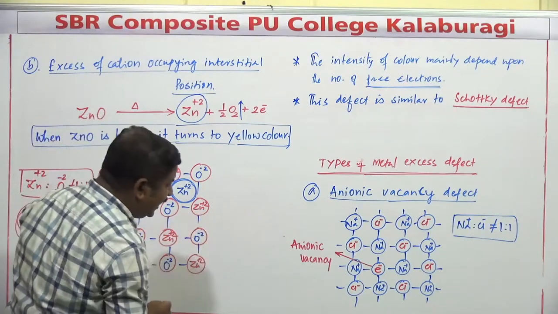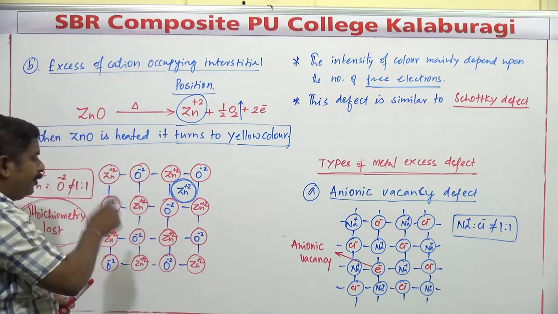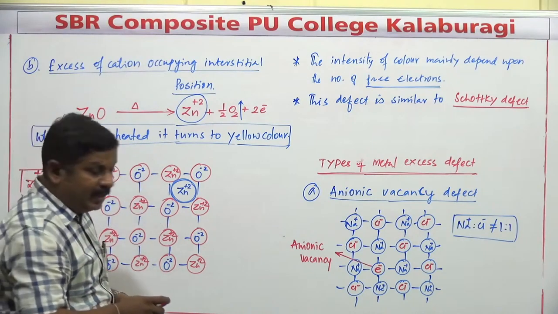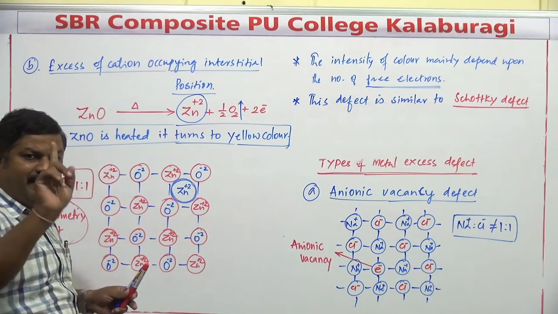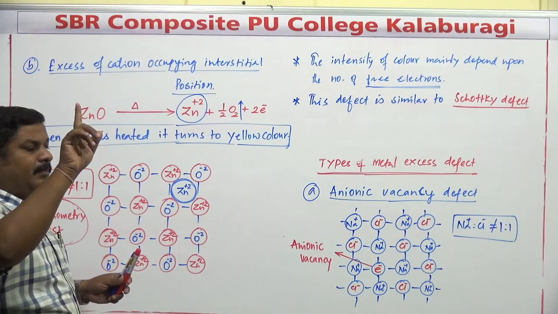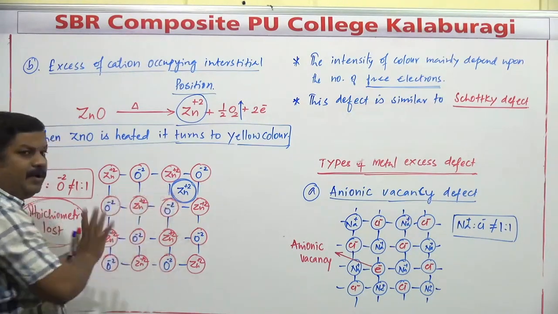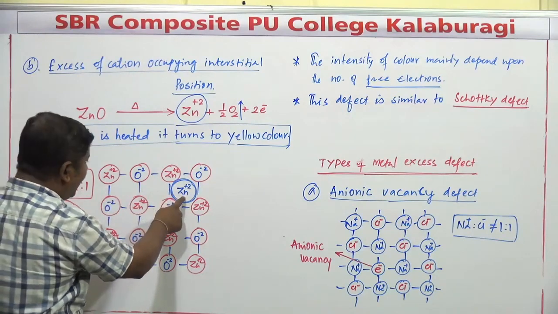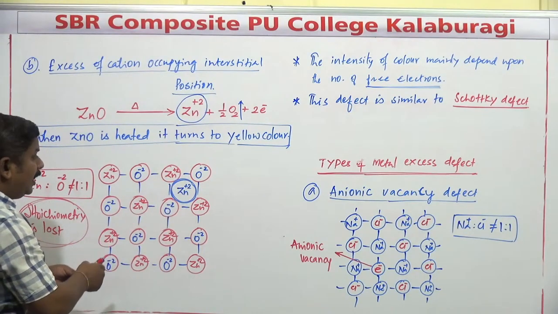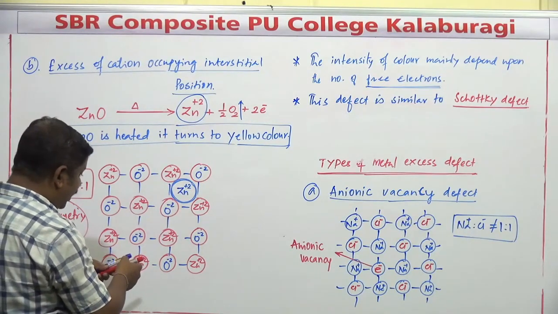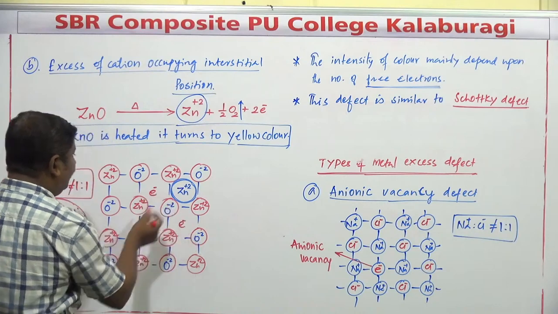Just now, in that example I mentioned, does this compound maintain electrical neutrality? In all types of defects, whether stoichiometric or non-stoichiometric, remember the crystal substance generally exhibits electrical neutrality. Here the number of cations is more than the number of anions. In order to neutralize that excess of cations, what happens? The nearby lattice site occupies a certain amount of electrons.